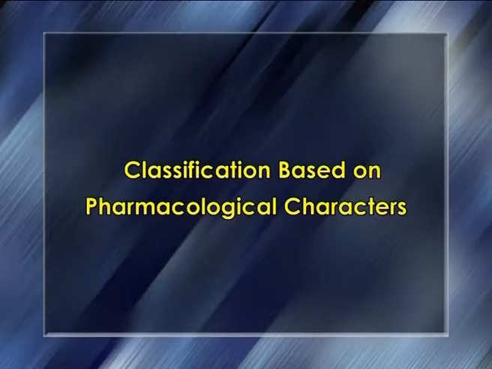Alkaloids derived from a xanthine nucleus, for example, caffeine, theobromine and theophylline. Steroid alkaloids, for example, solanine and chaconine. Classification based on the pharmacological characters.